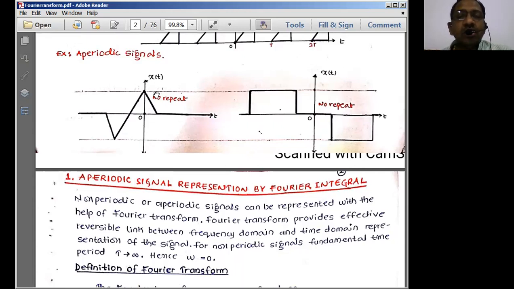It is simply including all the components on the j omega axis. For example, if we take the entire horizontal line as the omega axis, the entire vertical line we consider as the j omega axis.